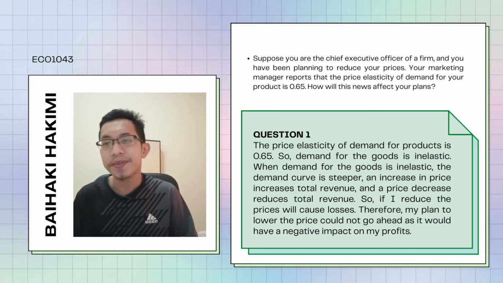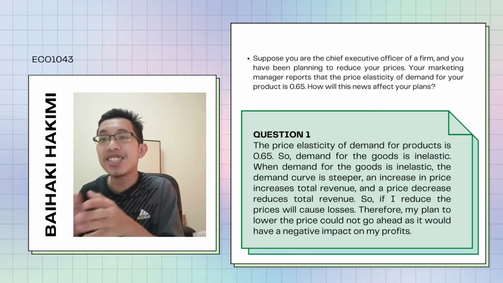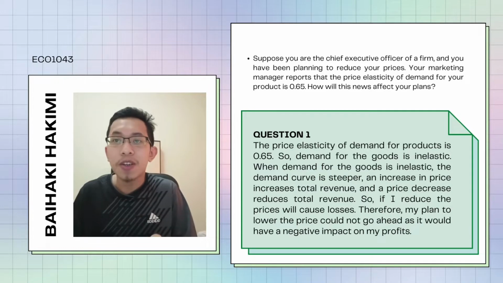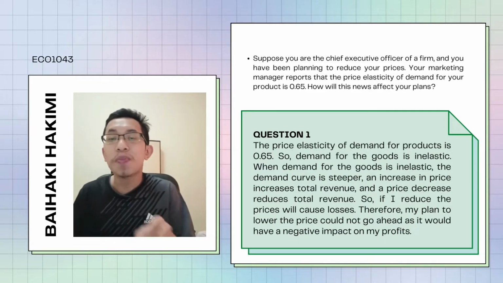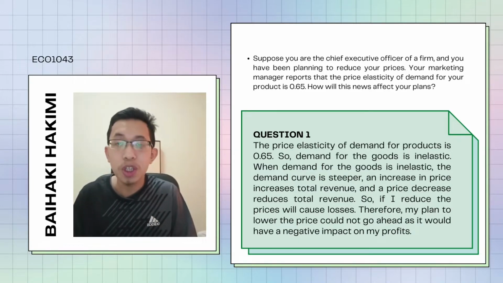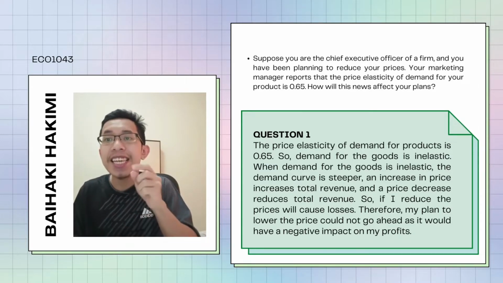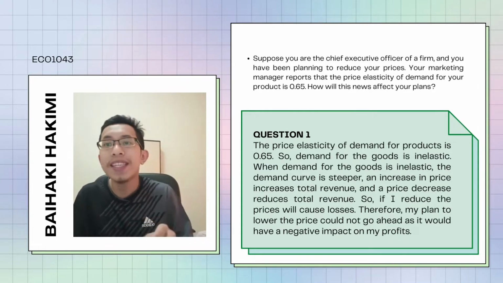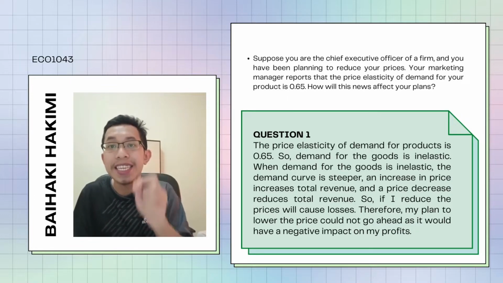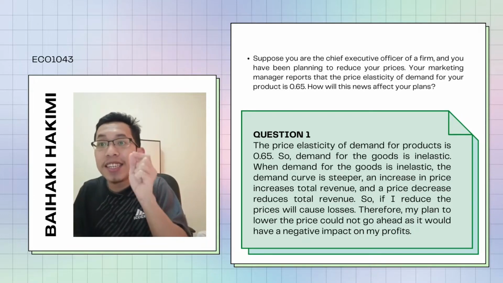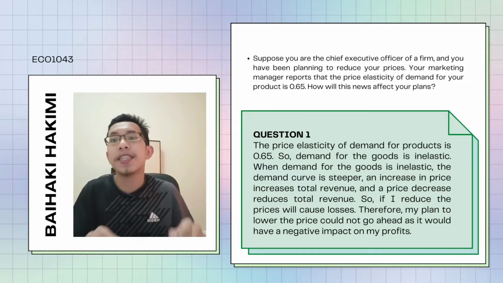My answer: the price elasticity of demand for the product is 0.65. So, demand for the goods is inelastic. When demand for the goods is inelastic, the demand curve is steeper.